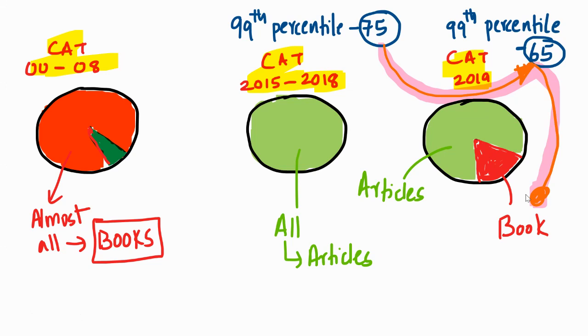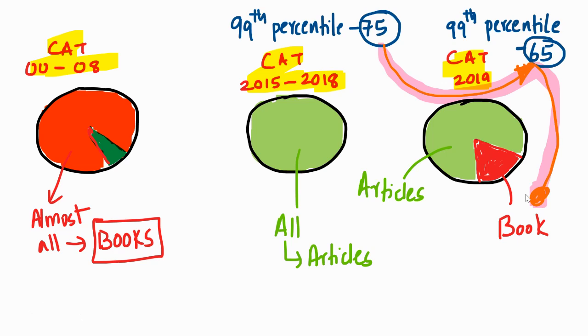That may very well explain why the 99 percentile score in 15, 16, 18 is about 75, and the 99 percentile score in CAT 2019 is about 65. It's because of that particular book. So we don't know what is going to happen in CAT 2020. We should be ready for both.